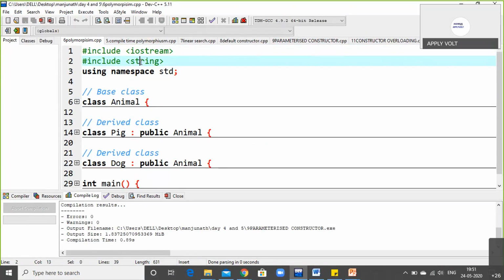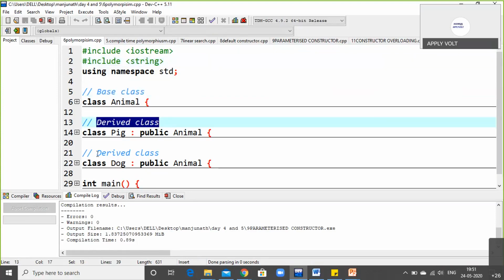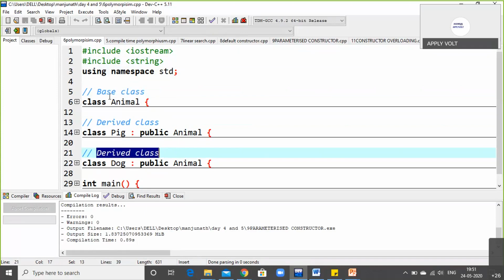Now you can see here I've shown base class, derived class, derived class. So using the base class, I'm going to inherit the derived class and make it polymorphism. Poly means many and morphism means forms, many forms. By using the base class, you can create n number of forms.